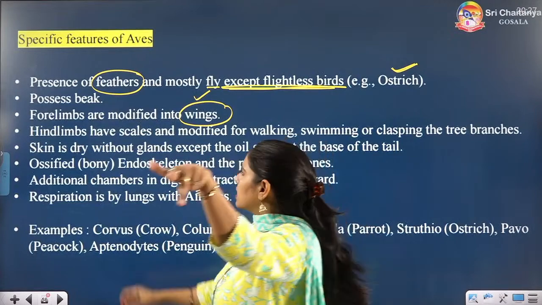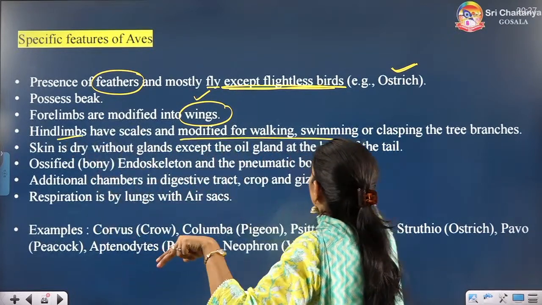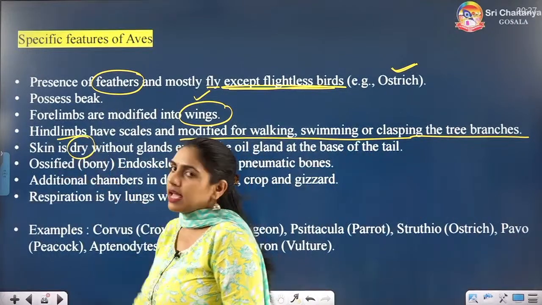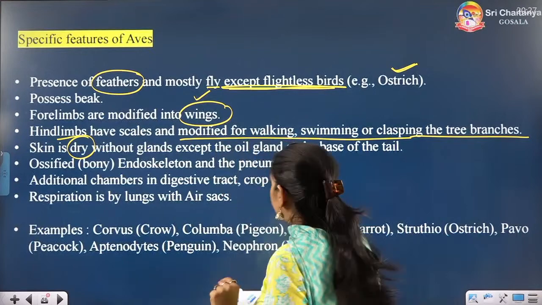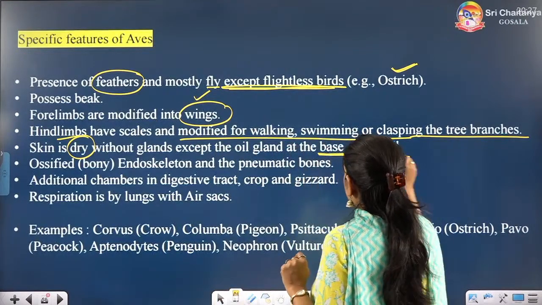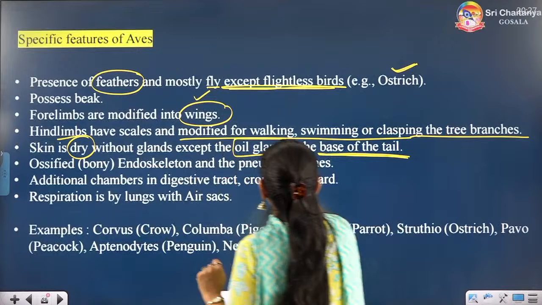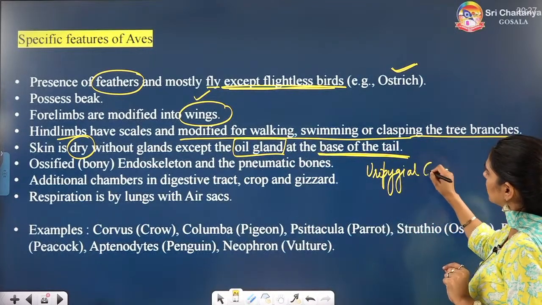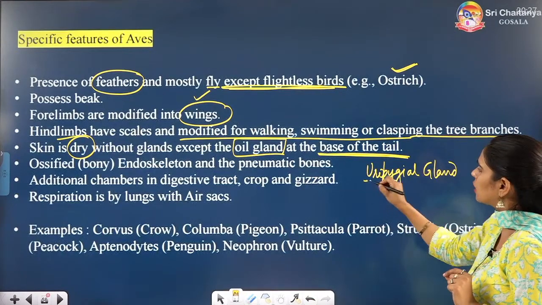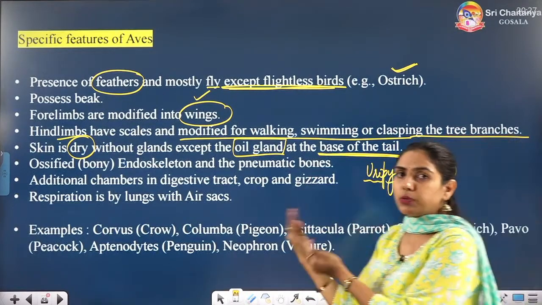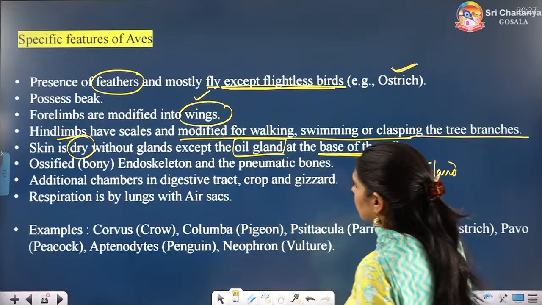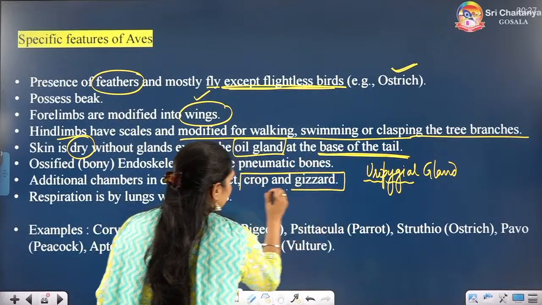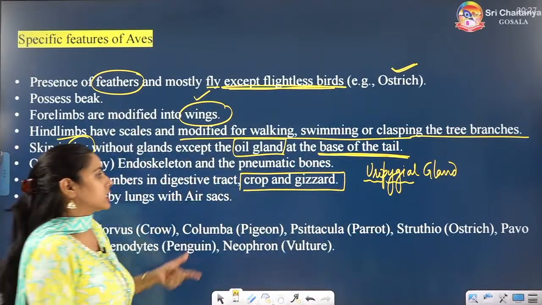That is why they are using their hind limbs for walking, swimming, clasping the tree branches. Their skin is also dry without glands, but at the base of the tail they have oil glands or uropygeal glands. Uro means tail, pygium means the posterior end. So, uropygeal glands.